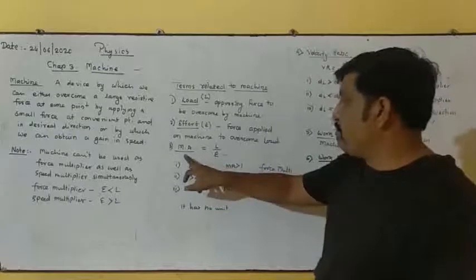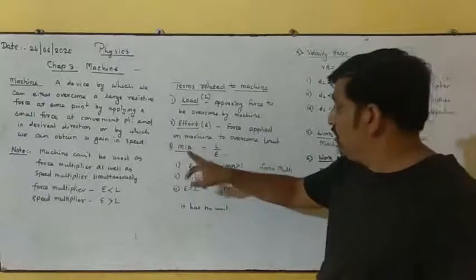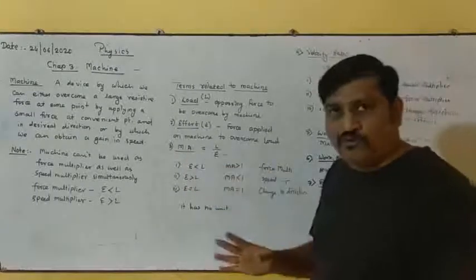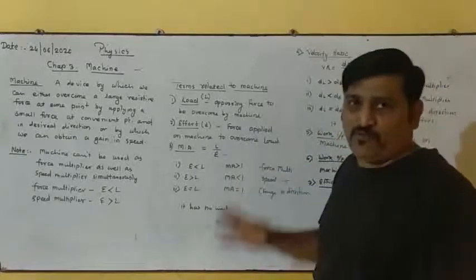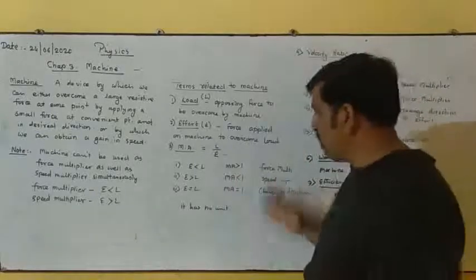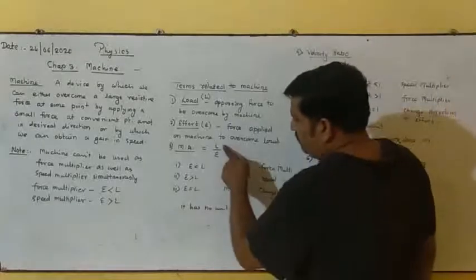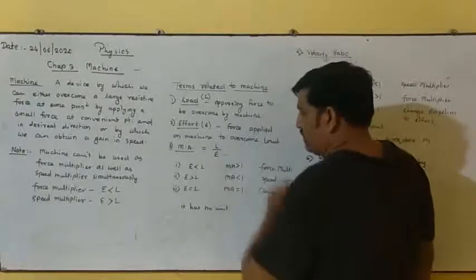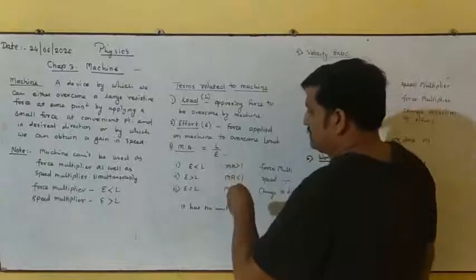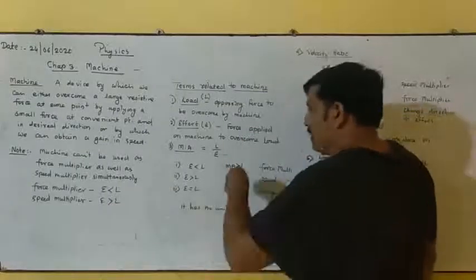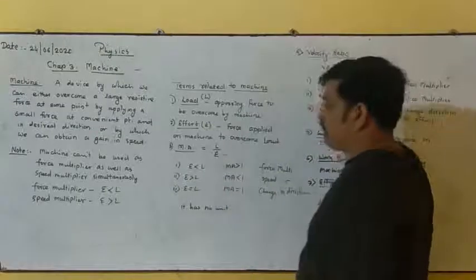Next concept is mechanical advantage. It is a ratio of load to effort. Now, here we are going to discuss if load is more, effort is lesser. Load is lesser, effort is more. Load and effort if equal, then what will be the MA?